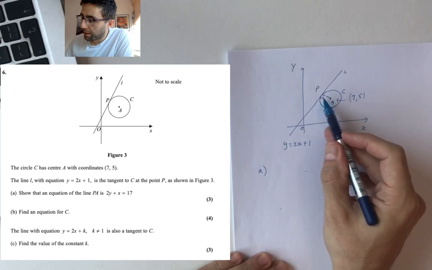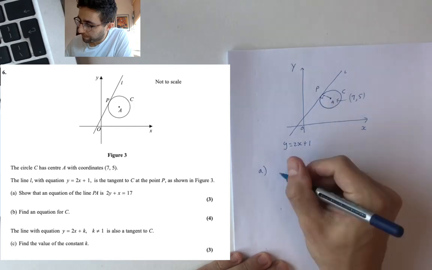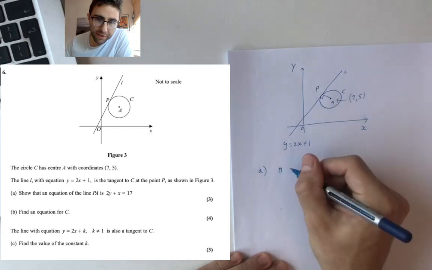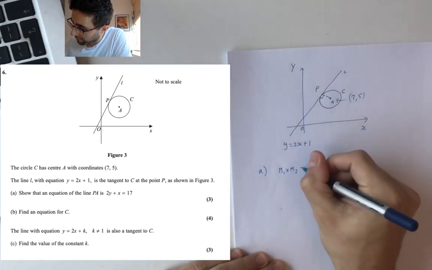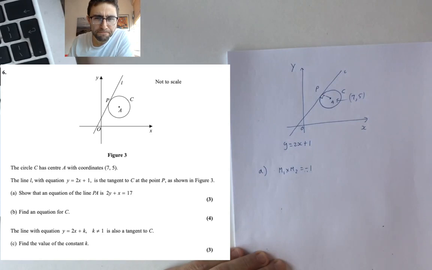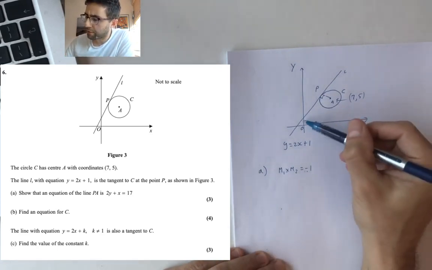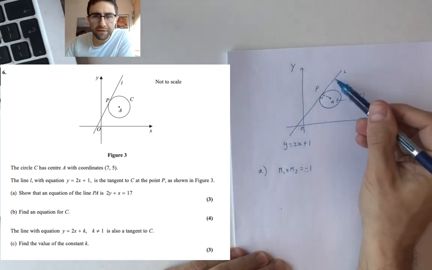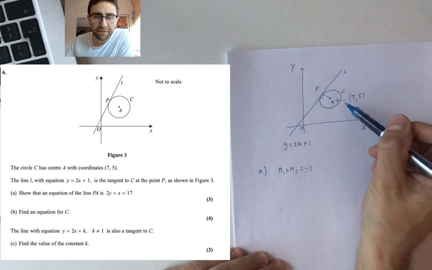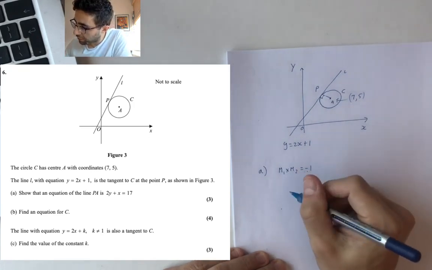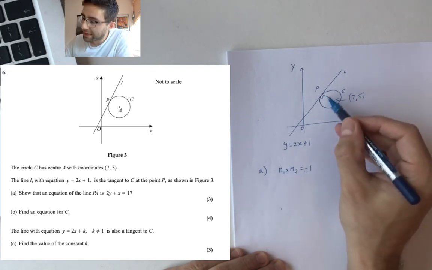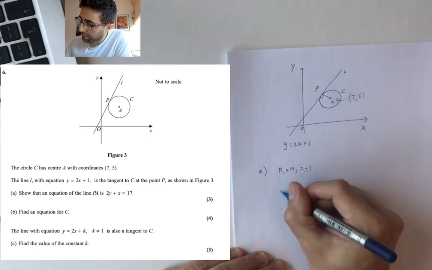You'll also maybe know then that for perpendicular lines, which means right angle, m1 times m2 equals minus 1, i.e. gradient of this guy times gradient of this perpendicular guy equals minus 1. Therefore, the gradient of this guy has got to be minus a half.